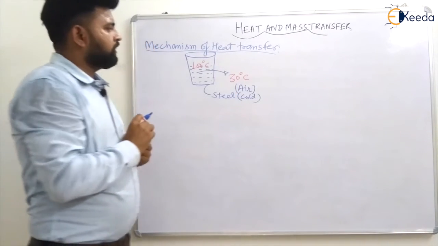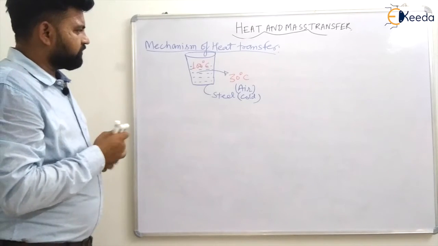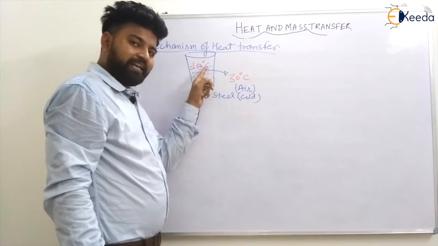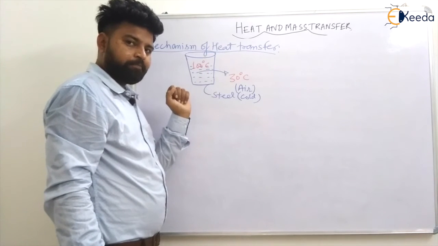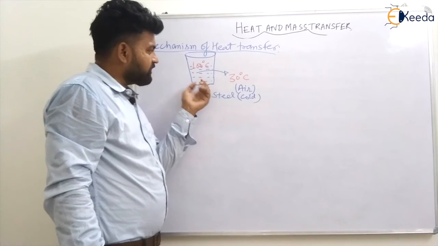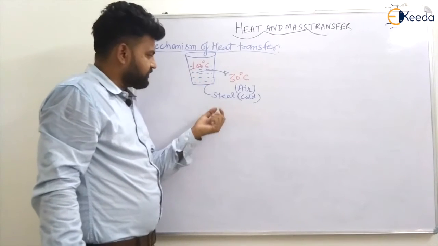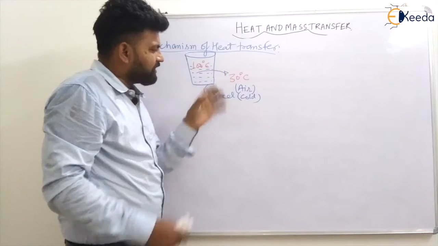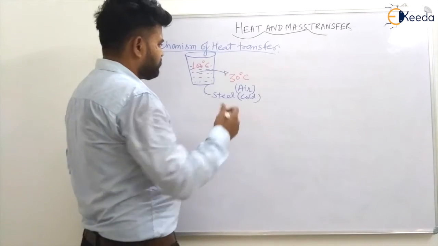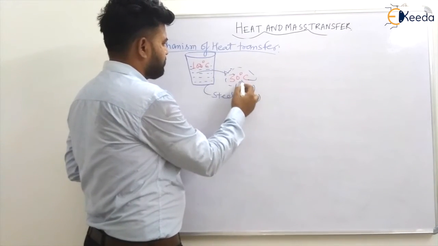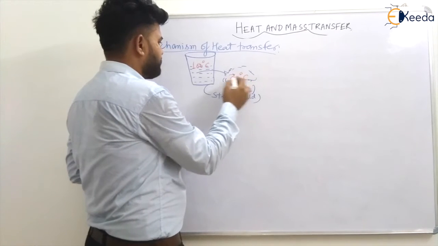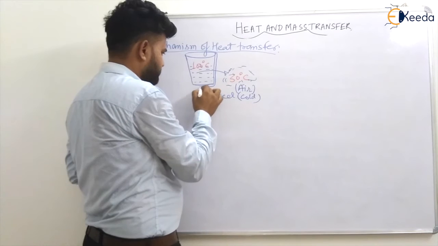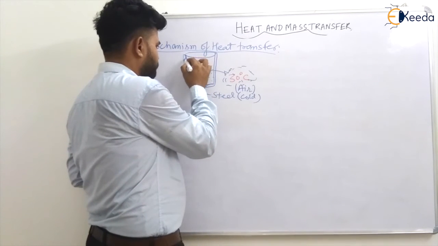Now what we can observe is there will be some heat transfer from water to the inner lining of the glass. Then there will be some heat transfer inside the material, that is, inside the steel. Then there will be some heat transfer to the outside air. Let us take it a little bit like this, so that you can feel the boundary.